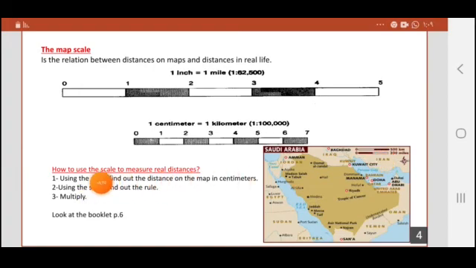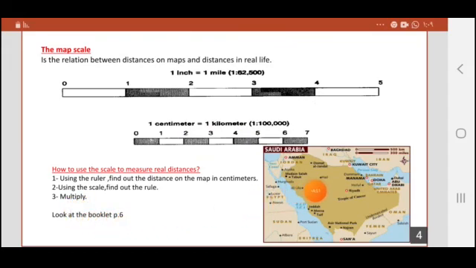So in order to use a scale to measure real distances, number one, using the ruler, you should find the distance on the map in centimeters. Then, using the scale, you should find the rule: 1 centimeter equals how many kilometers in real life. Then multiply.